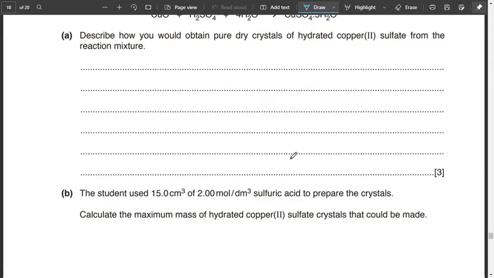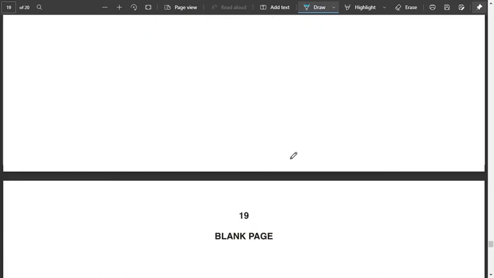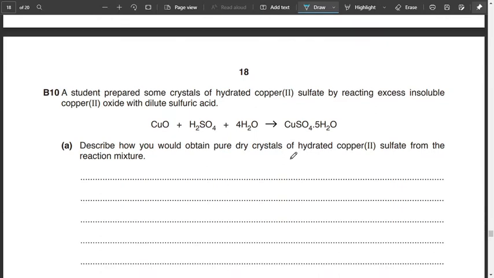The last question is left, and we'll do it right now. Moving on to question number 10. A student prepared some crystals of hydrated copper(II) sulfate by reacting excess insoluble copper(II) oxide with dilute sulfuric acid. Describe how you would obtain pure dry crystals of hydrated copper(II) sulfate from the reaction mixture. This is a very common question, very much based on analysis, an analytical kind of question.